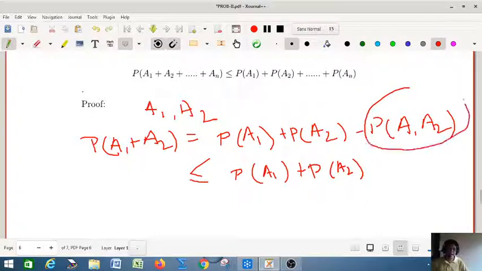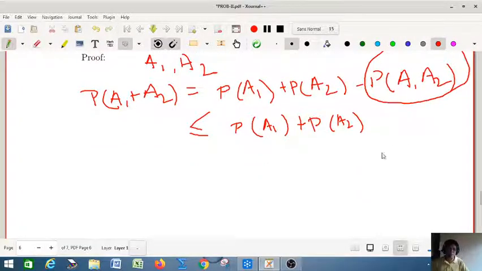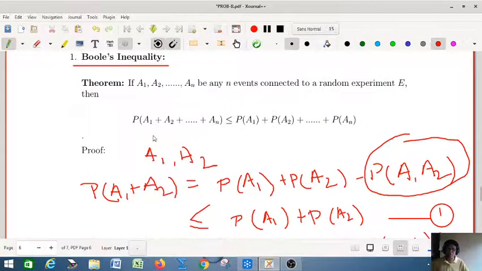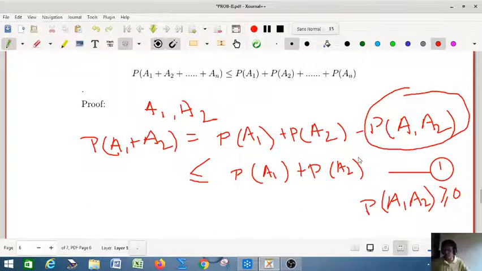By axiom 1 we can say that the probability of A1 A2 is greater than or equal to 0, right? If it is greater than or equal to 0 for any two events, so we can write by using the first axiom, and if this is true then this is the relation. So you see, Boole's inequality is true for two events.